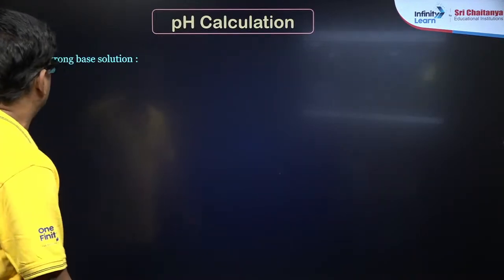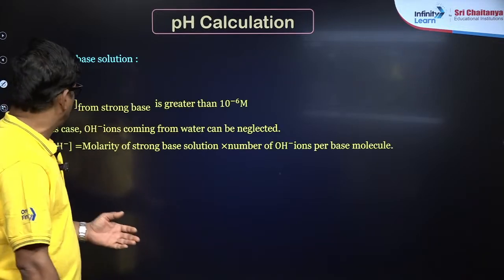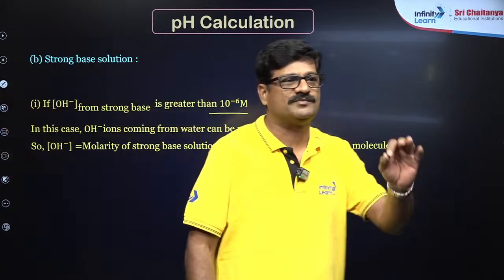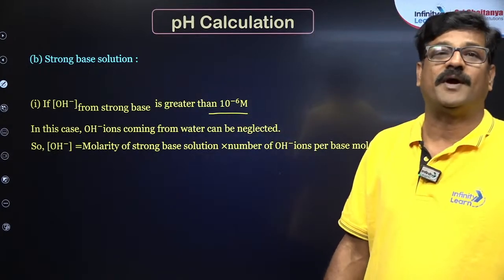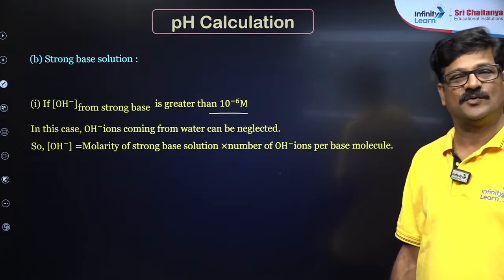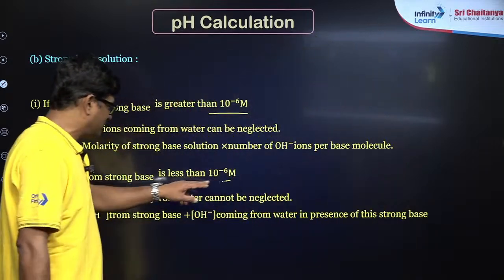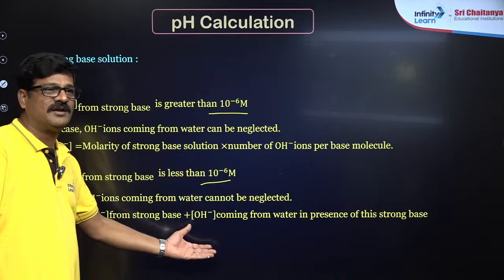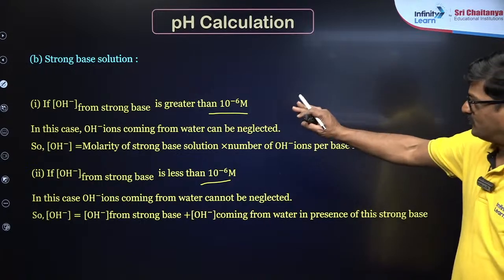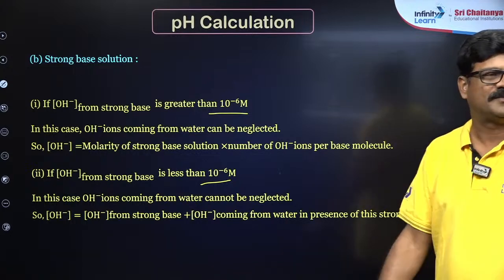Now let's talk about strong base solution. So you have to take the base same. If the OH minus ion of strong base is greater than 10 power minus 6, OH minus is equal to the normality of the base. You have to calculate the POH, then you can calculate pH is equal to 14 minus POH. If the OH minus of strong base is less than 10 power minus 6, the same method you can use it. समझे बेटा? You see the strategies, point to point I am explaining you बच्चों. Very important point. ठीक है?